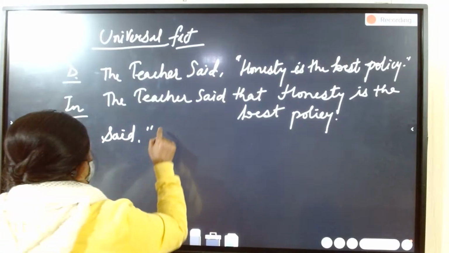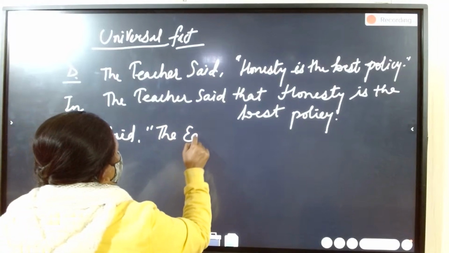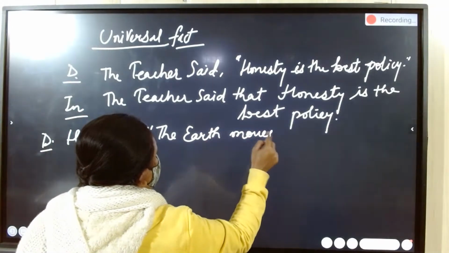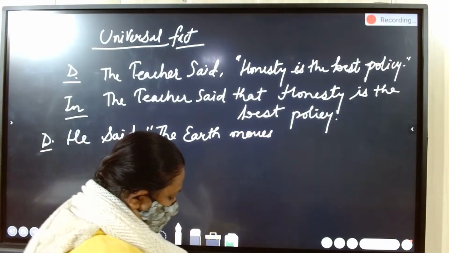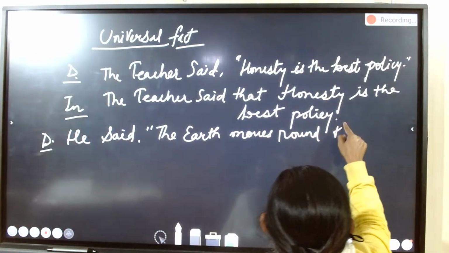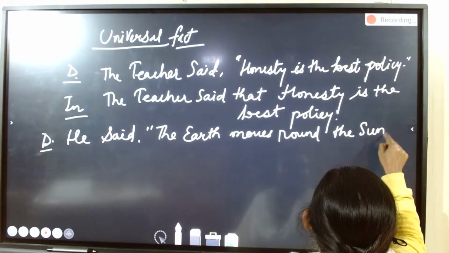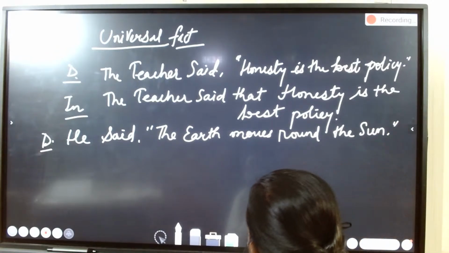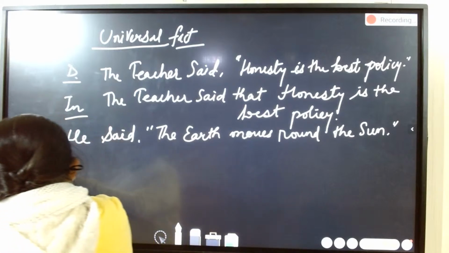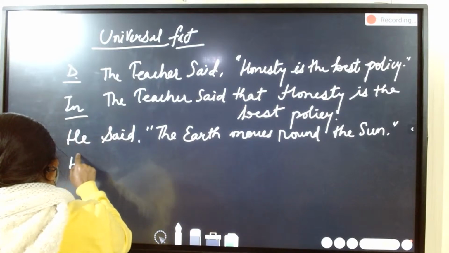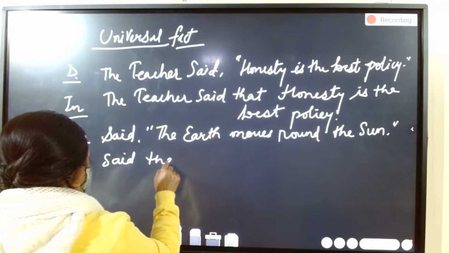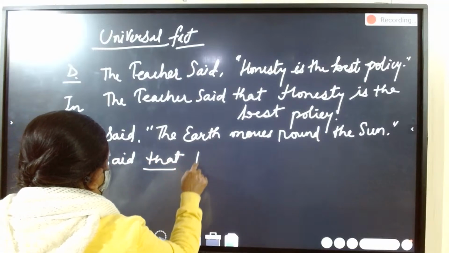The earth moves around the sun. Similarly, this is an example of a universal fact, so it will remain the same.